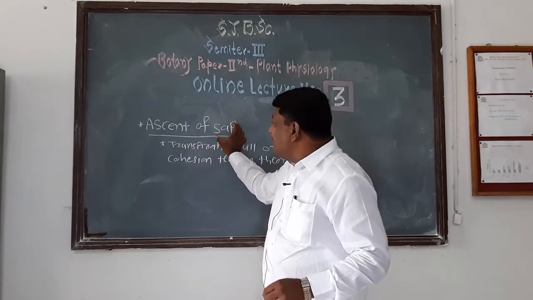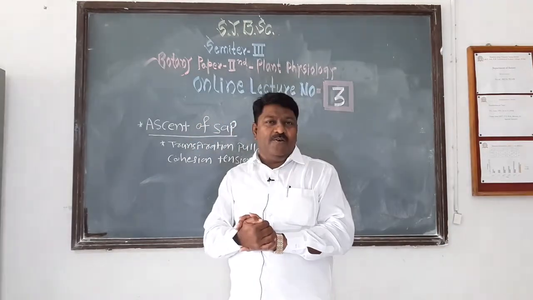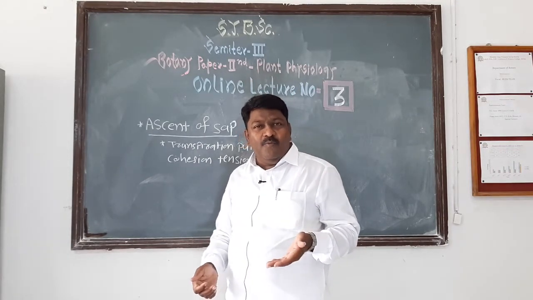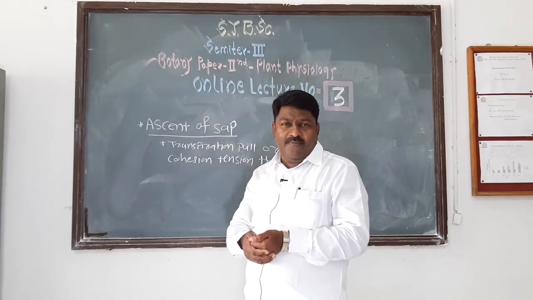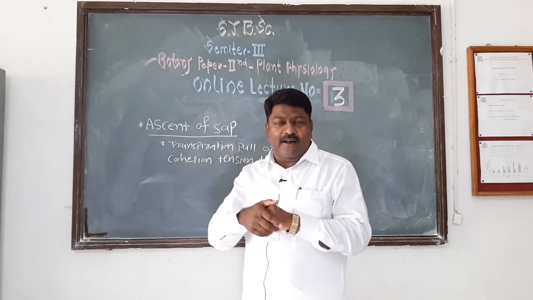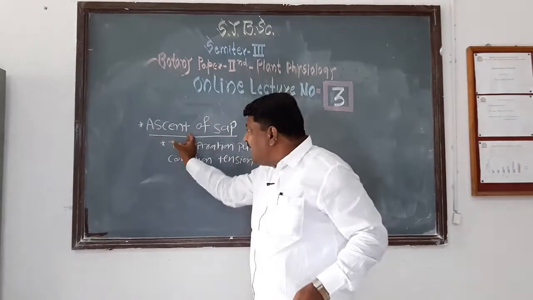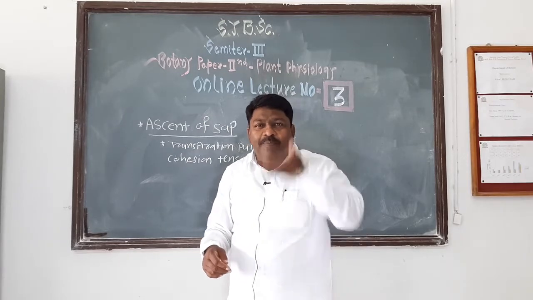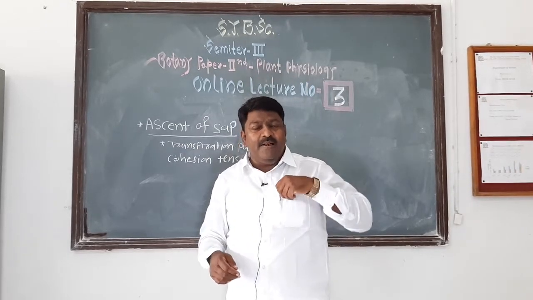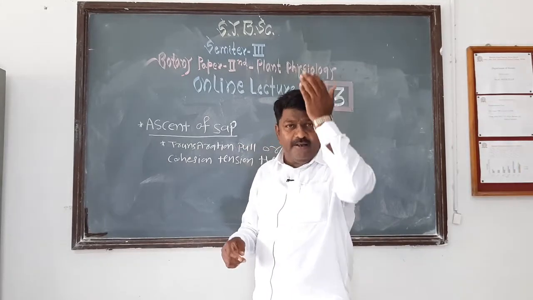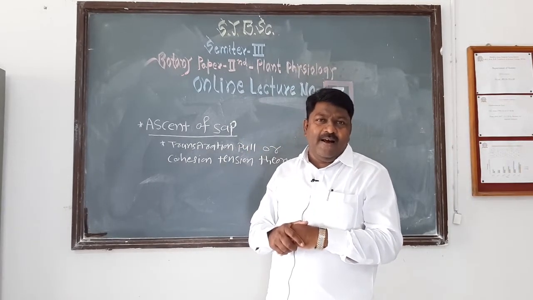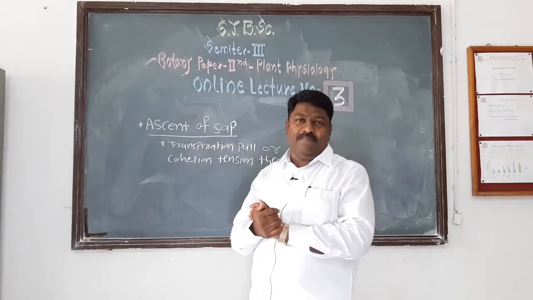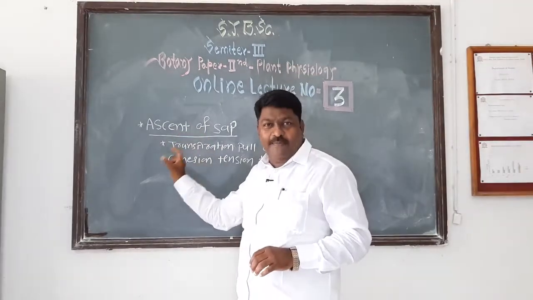This is about sap. Then we discuss ascent. You know, ascending, descending. Ascending means movement in an upward direction, and descending means downward direction. Ascent of sap means that the sap is uplifted. Understand? The sap is transported in an upward direction, and therefore this process is called ascent of sap.